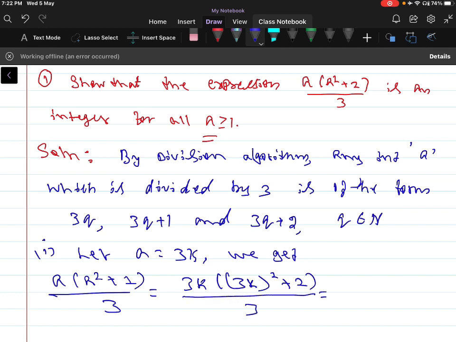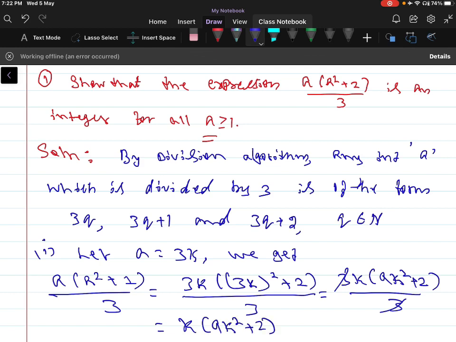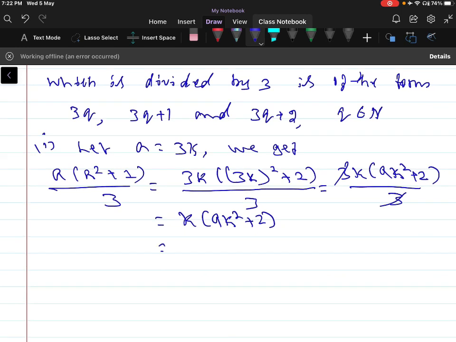So that can be written as 3k into 9k square plus 2, divided by 3. The 3 gets cancelled. So this is equal to k times 9k square plus 2 here, which is an integer, since k belongs to the natural numbers. Therefore k into 9k square plus 2 becomes a positive integer.